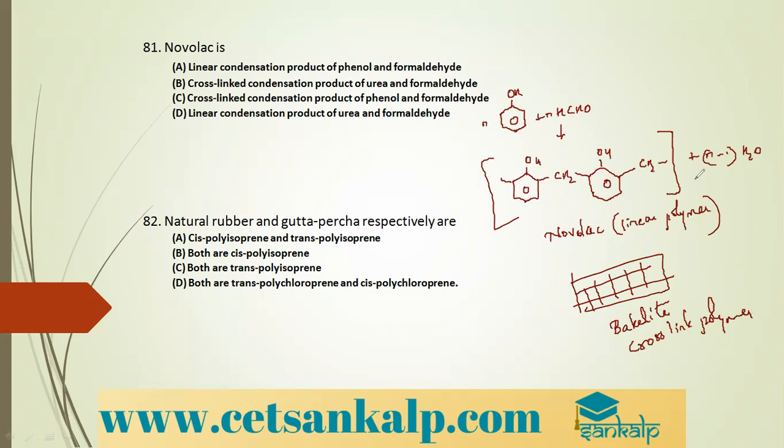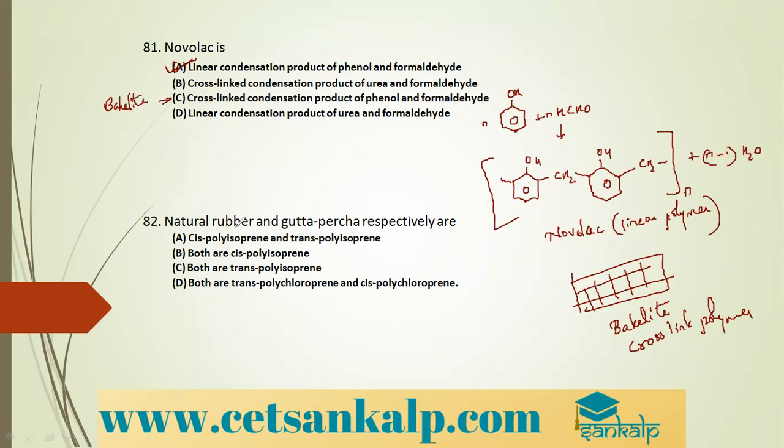So before Bakelite formation, what is formed? Layers of this compound are formed, and those layers are called Novolac. So what is the correct option? Novolac is a linear condensation product of phenol and formaldehyde. Cross-linked product? No. Phenol and formaldehyde cross-linked is Bakelite. This is Bakelite.